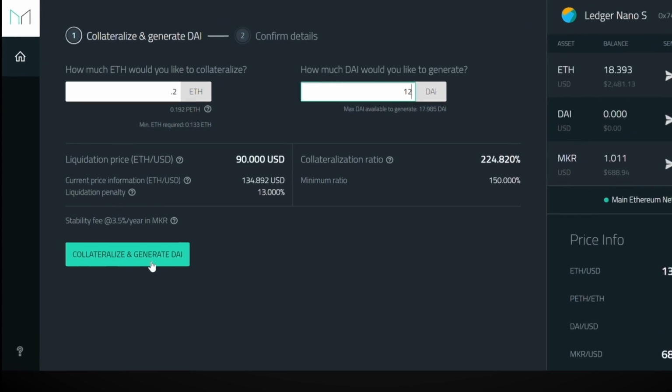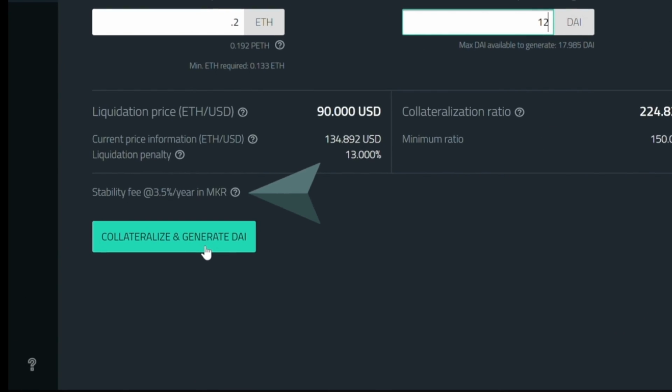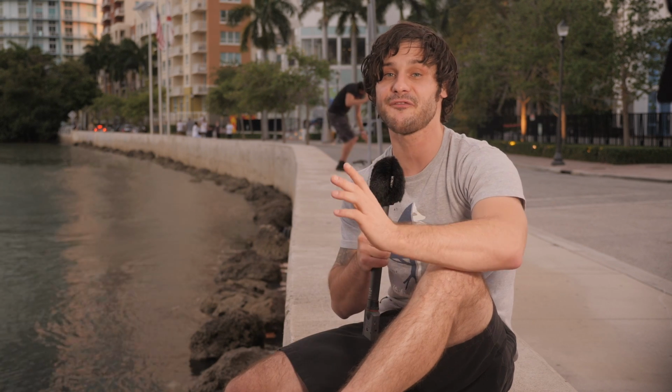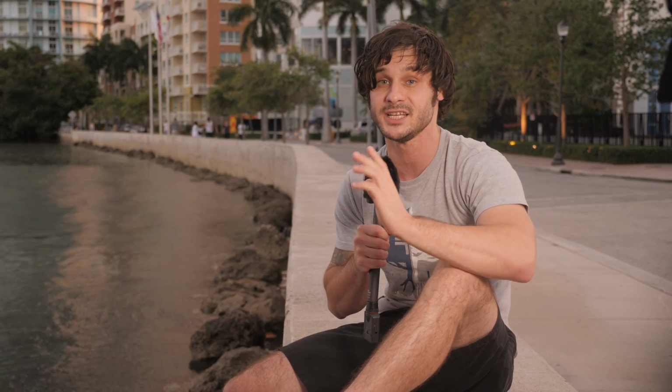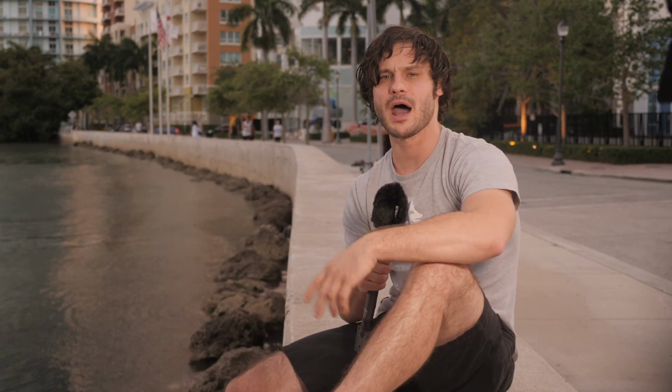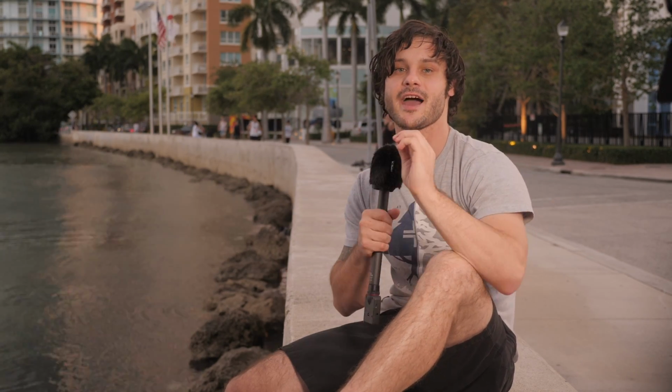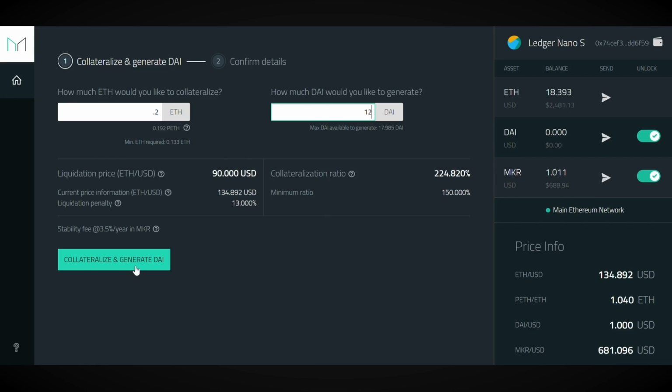Finally, there is a stability fee, which has to be paid in Maker or Dai. This is a fee calculated as a continuously compounding annualized percentage yield and is accrued against the total amount of outstanding Dai in your CDP. Now that we learned about all the details, let's generate our Dai through a CDP. Click Collateralize and Generate Dai.